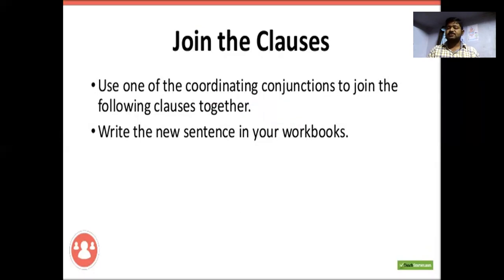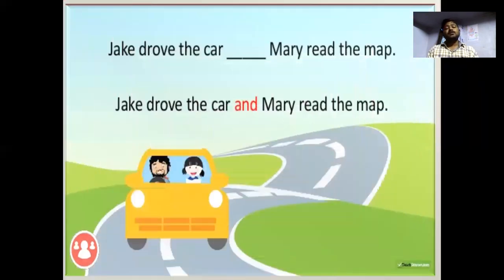Write the new sentences in your own workbooks. Jack drove the car, dash, Mary read the map. So we have two independent clauses. Jack drove the car is a complete sentence, a simple sentence, called an independent clause.